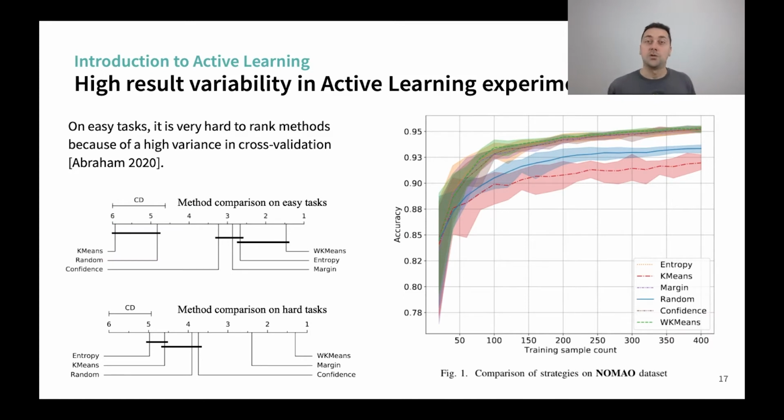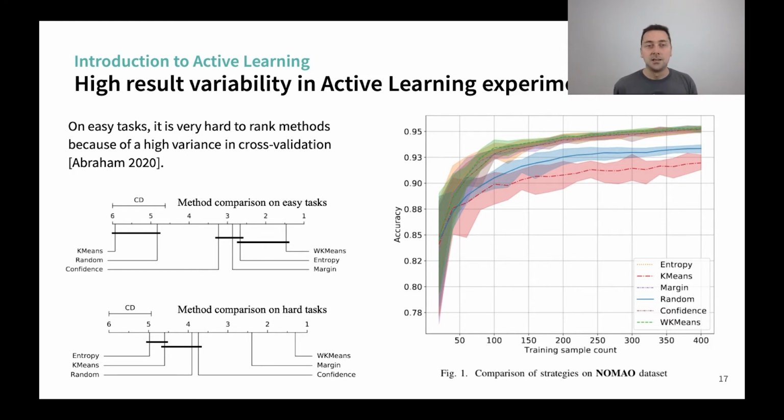We also tried experiments on this data set, and what we found is that on what we call easy tasks, meaning tasks on which the selection of the model doesn't really matter, all of them perform very well with a small number of samples. In that case, it's very hard to get a winner because they all reach very good performance very fast. That's what we show on the right. You can see one example on one data set, and on the left, you see the comparison that we have made.